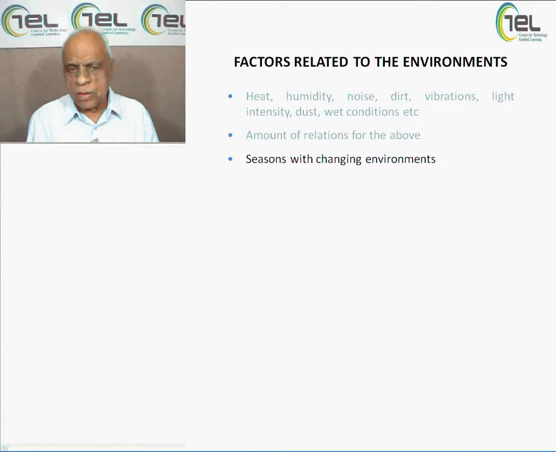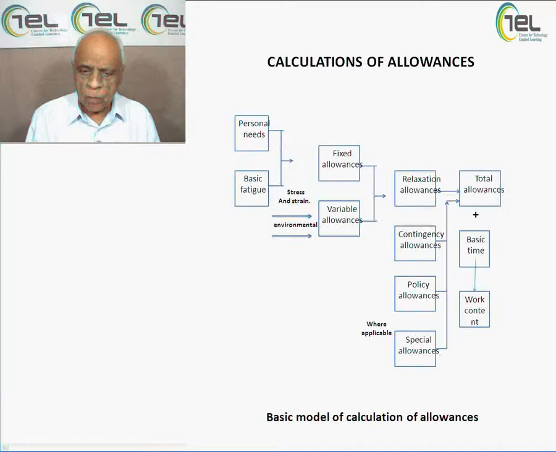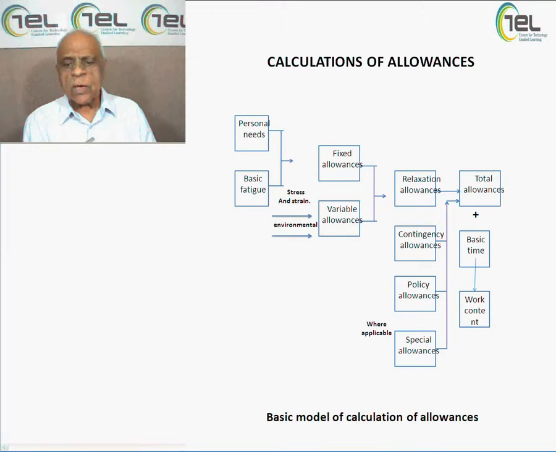Seasons with changing environments. Now there are seasons, maybe rainy season. The rainy season may be worst. The equipment may be not functioning properly, and so on and so forth. So depending upon the season, winter season or summer season or the rainy season or otherwise, will be affecting the environments and allowances. Now if we talk of these allowances, let's see how to calculate the allowances.